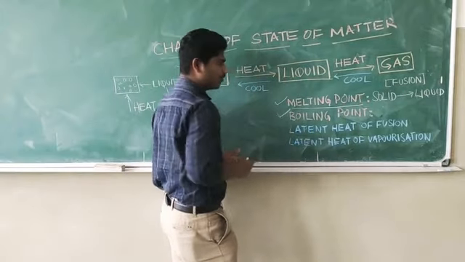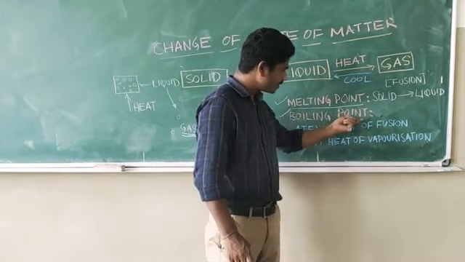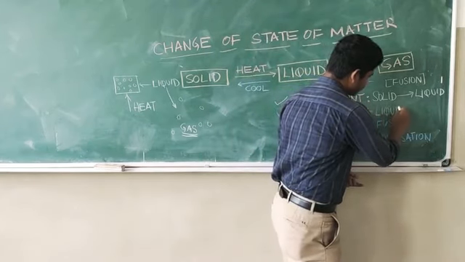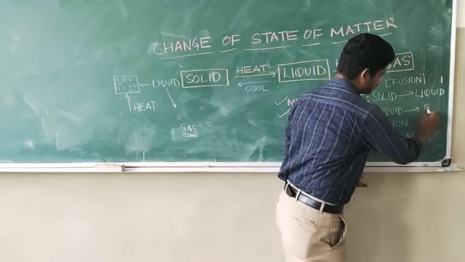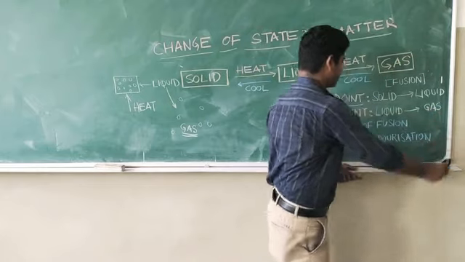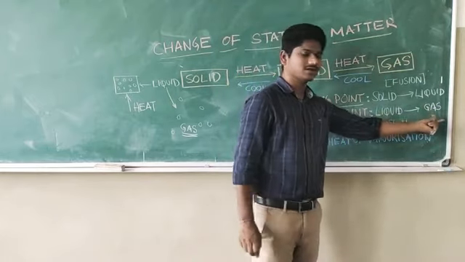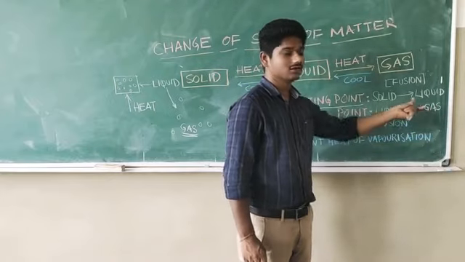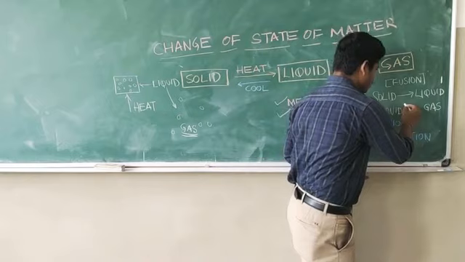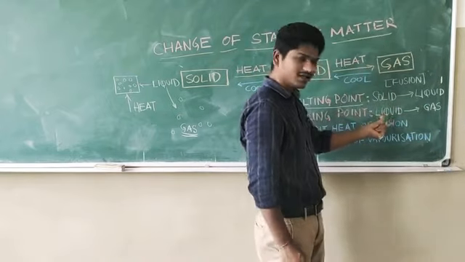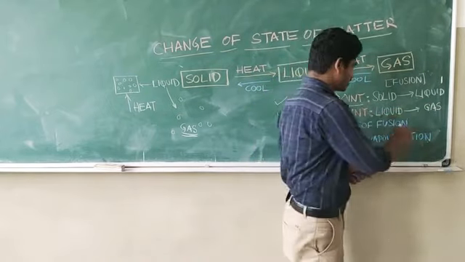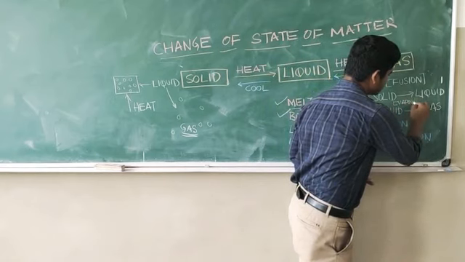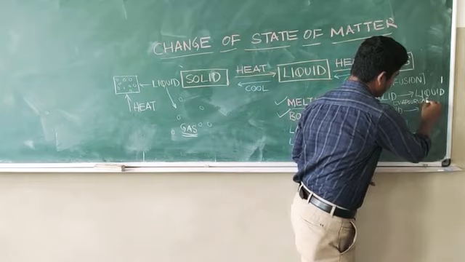Is called what? Boiling point. So basically, boiling point is the temperature at which a liquid becomes a gas, or a liquid starts boiling. And the process of converting this liquid into gas is called vaporization.